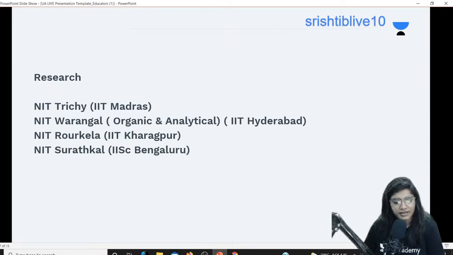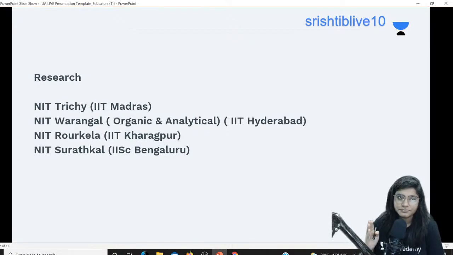Next important point is, their curriculum is based for 1 year, where you have to study all of the subjects like physical, organic, inorganic, and in the second year you'll be only studying organic for organic specialization and analytical for analytical specialization. Now if you're interested in research as well as NET and GATE, don't go for analytical.